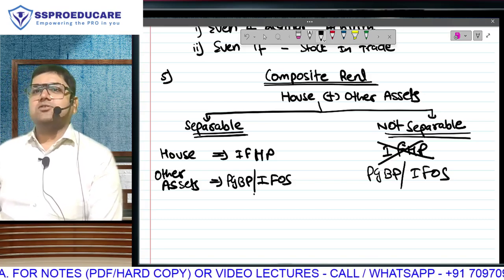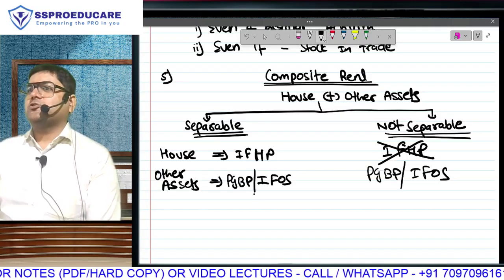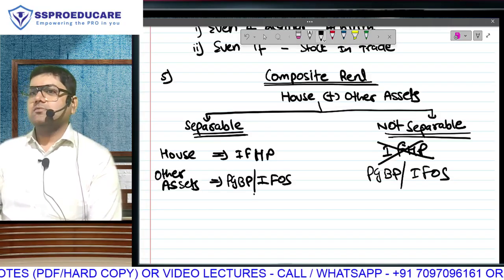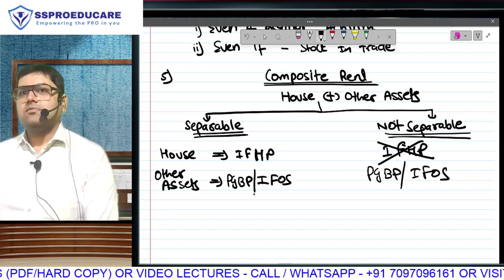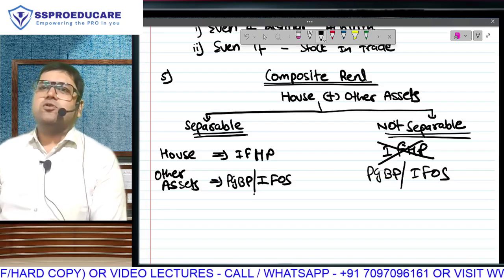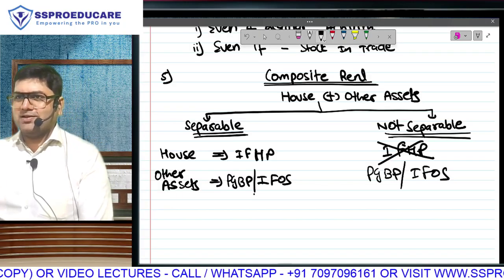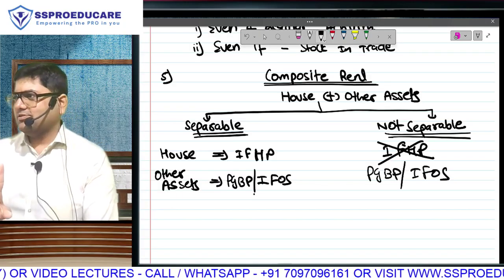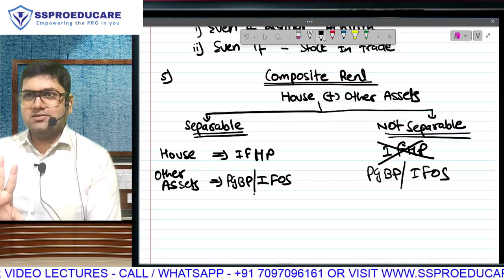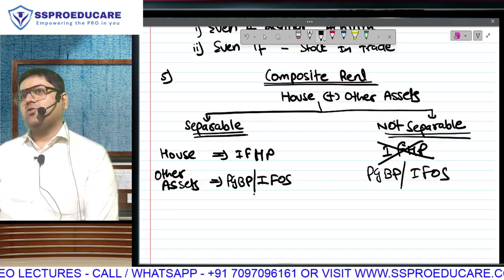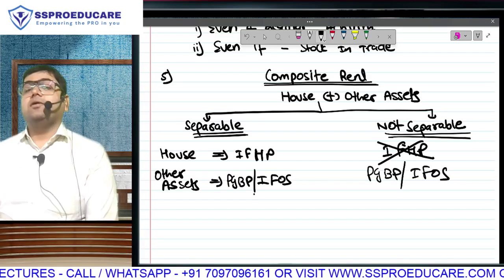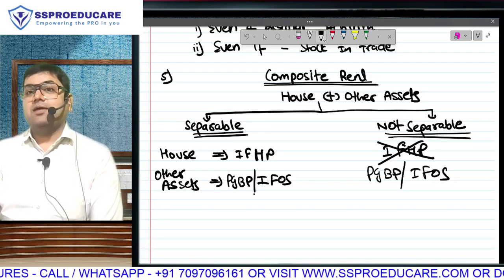In fact, in Lonavala bungalows there is one helper also, but then they don't do it on a regular basis. See, at the end of the day, whether you write under PGBP or under IFOS, you have to pay tax. Understood? It won't come under income from house property. And this chart will be repeated in the chapter IFOS. At that time, I will not explain.